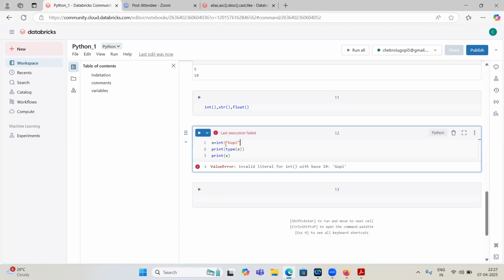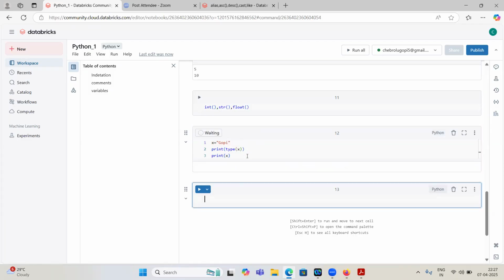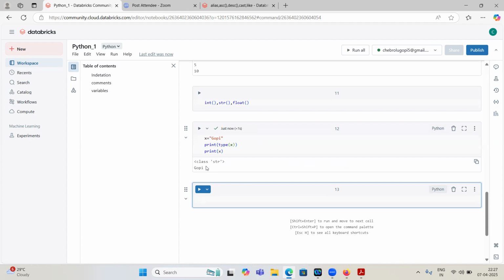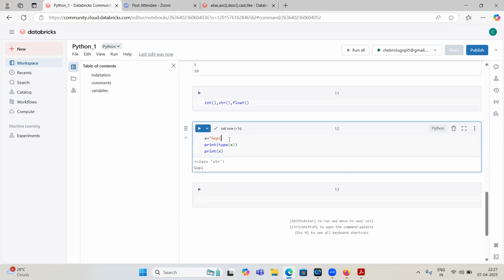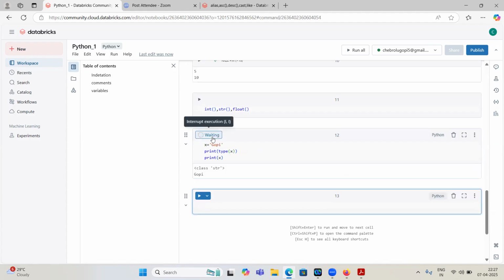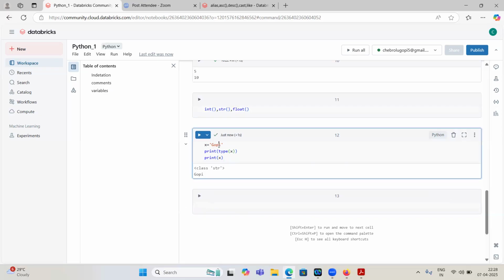Now x equal to gopi. Now if I print type of x, it says string, and it is displaying gopi. So what if I give single quote here and single quote here? Any problem with this? No, because strings can be surrounded by either single quotes or double quotes. Both are the same, so they will perform the same.